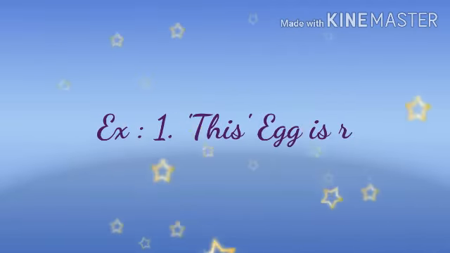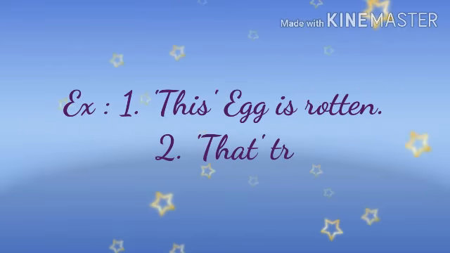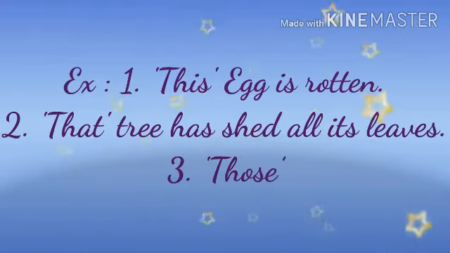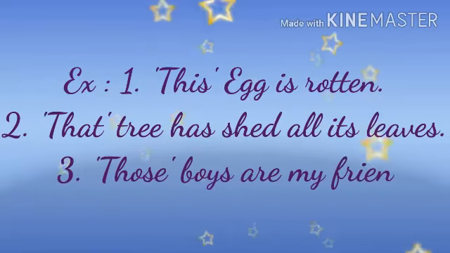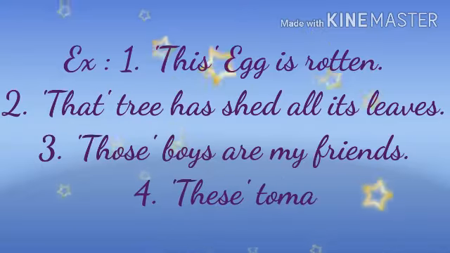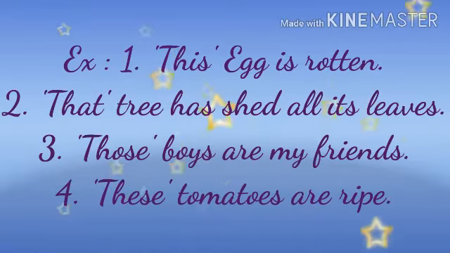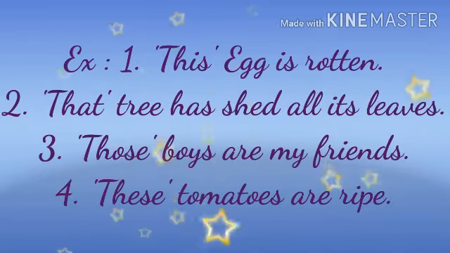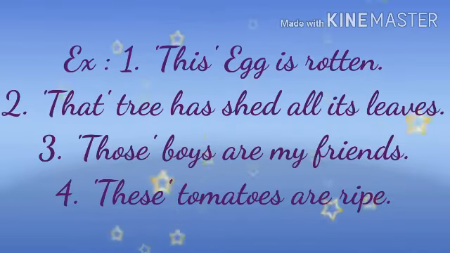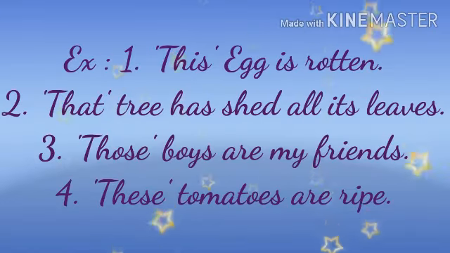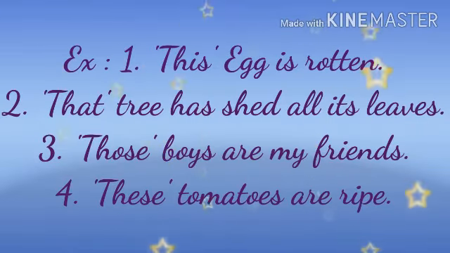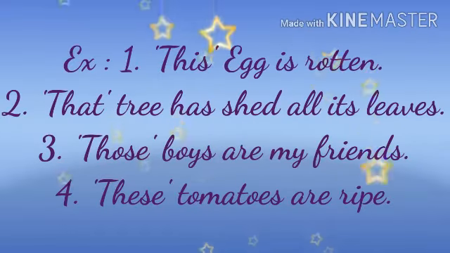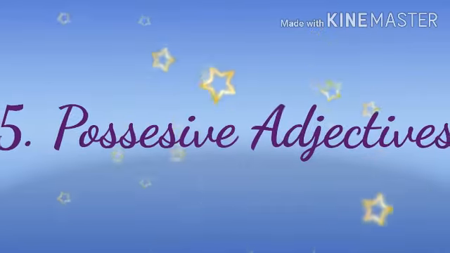Number 1, this egg is rotten. Number 2, that tree has shed all its leaves. Number 3, those boys are my friends. Number 4, these tomatoes are ripe. Here what we see is the adjectives this, that, these, those point out which nouns are being talked about in these sentences.